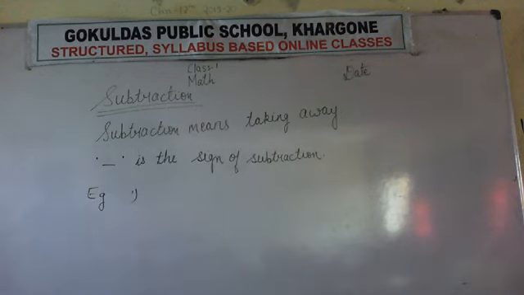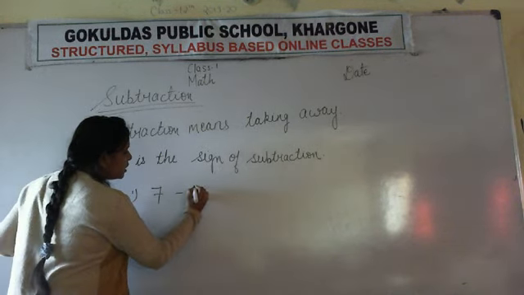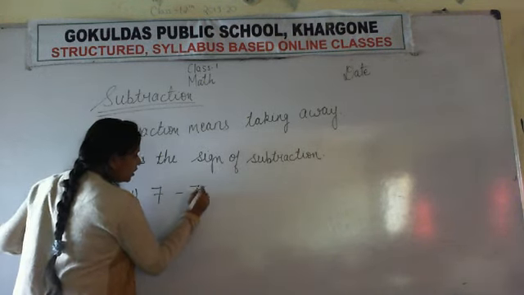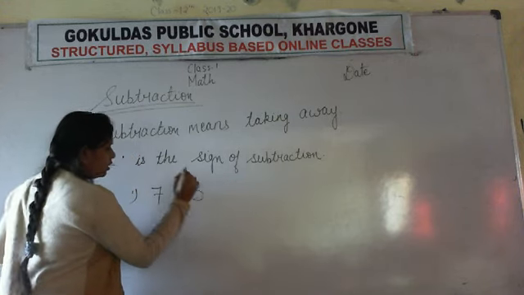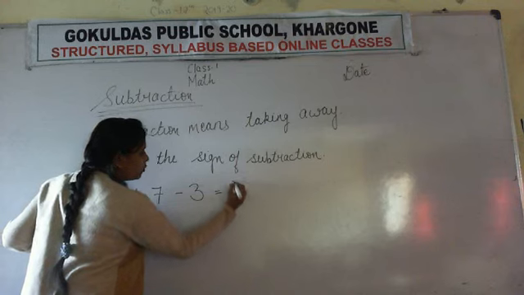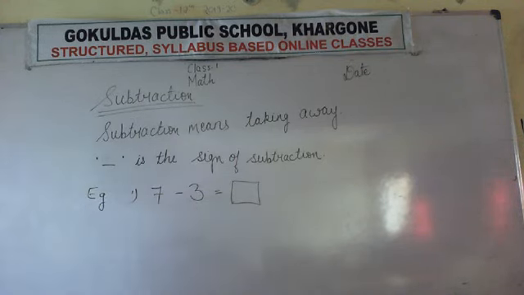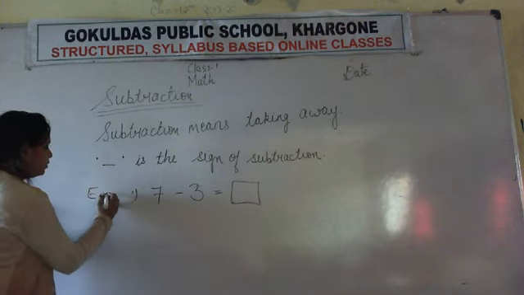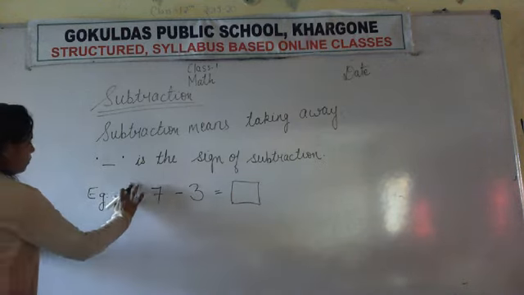Example 1. So write the numbers here, 7 minus 3. First write the equation, 7 minus 3.